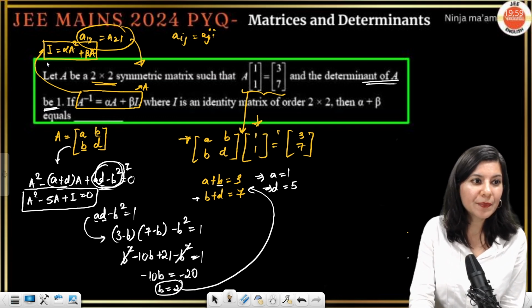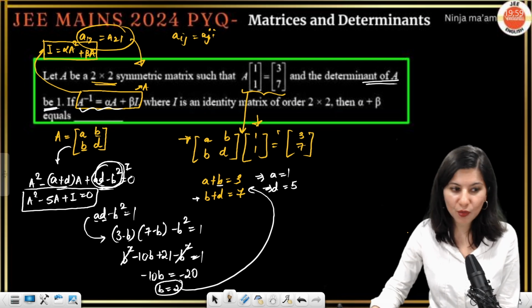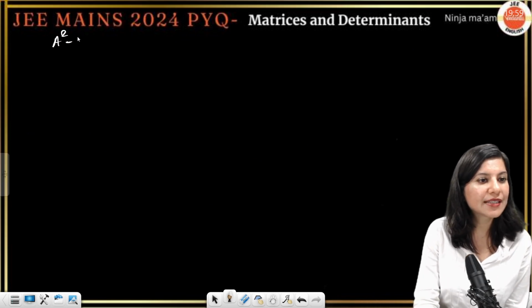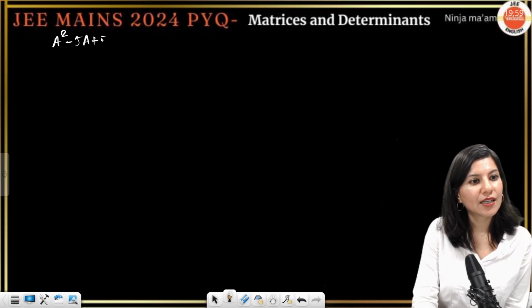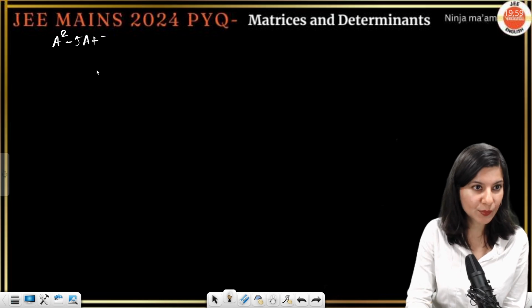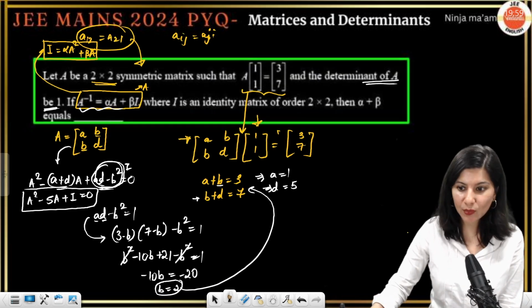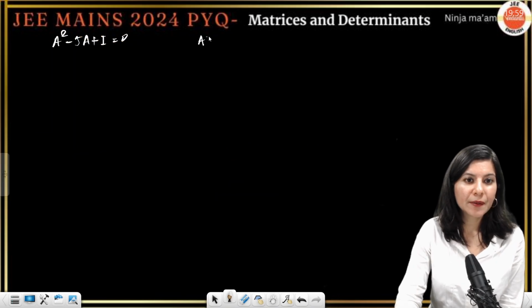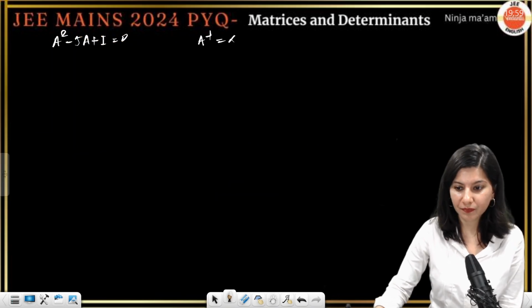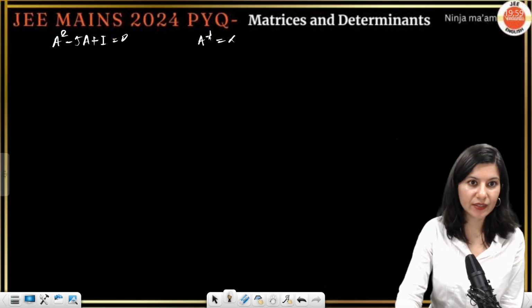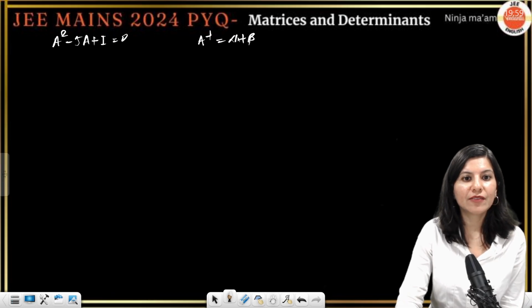And now you have to compare it with this polynomial. Let me just go back. What polynomial have we obtained? A square minus 5A plus I equals 0. And what they are giving in the question is A inverse is equal to alpha times A plus beta I, correct? Alpha A plus beta I.